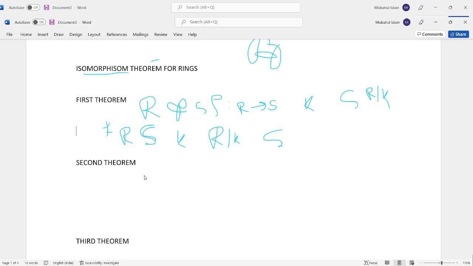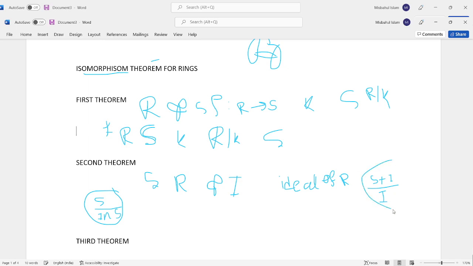Next, the second theorem: if S is a subring of a ring R and I is an ideal of R, then the factor rings S plus I by I and S by I intersection S are isomorphic. Please remember these two topics.